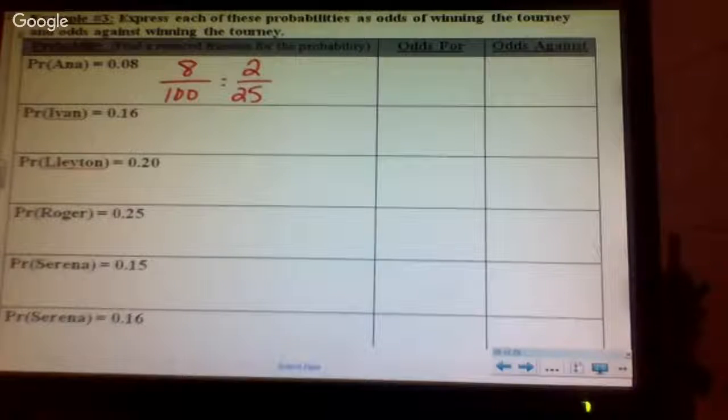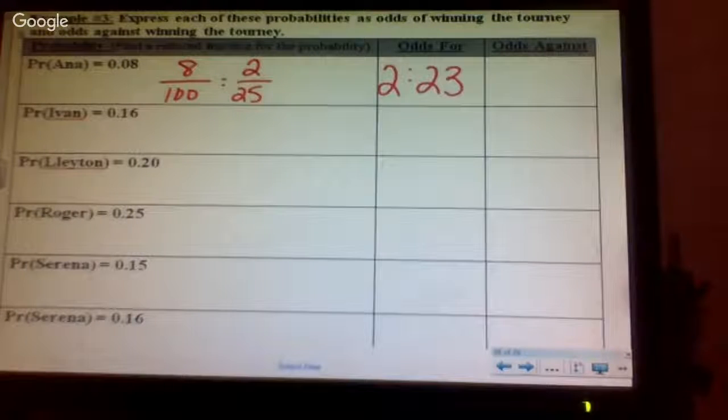So how many against? If I have 2 out of 25 of doing it, what do I have against? This is 2 out of 25. What do I need to add to 2 to give me 25? 23.